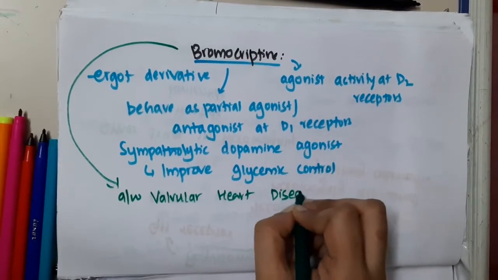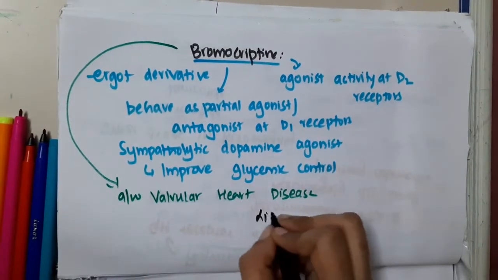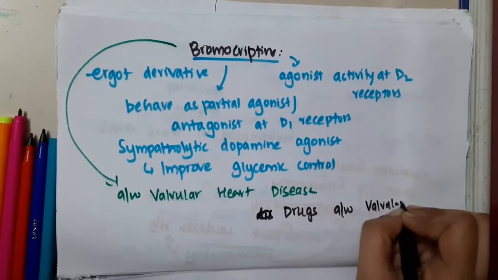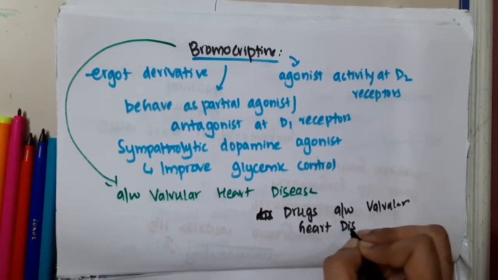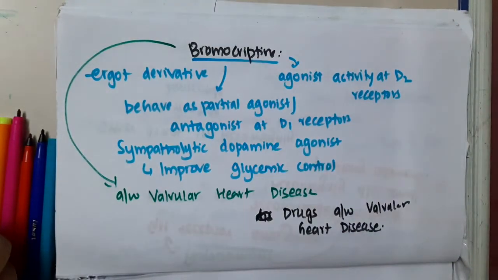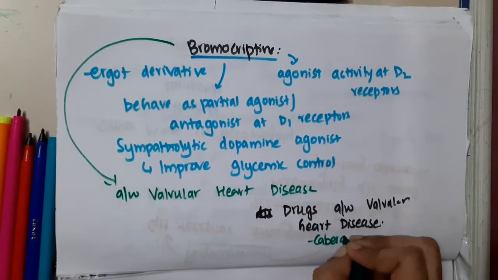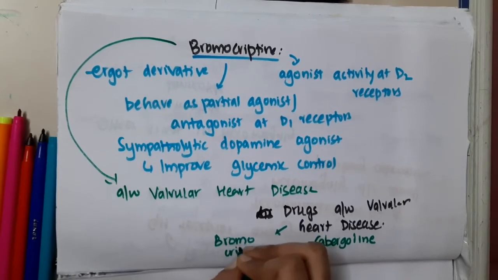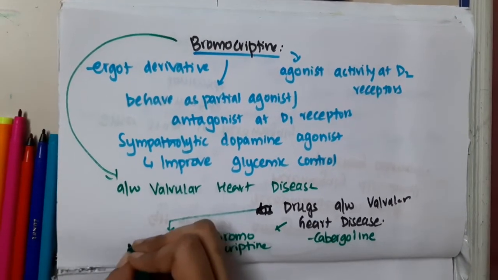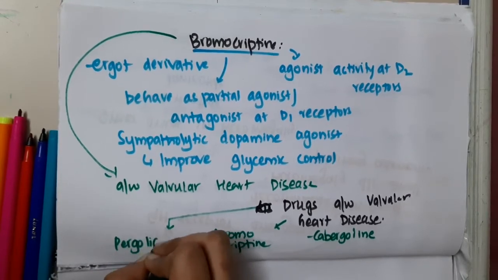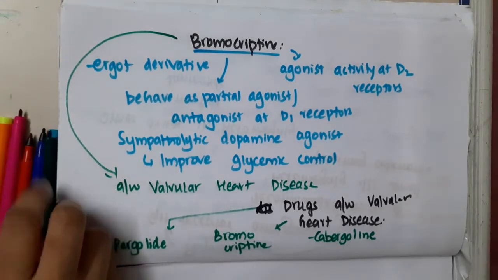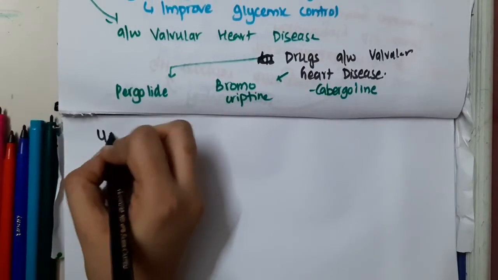Now if you were asked for a list of the drugs associated with valvular heart disease, the answer is cabergoline, bromocryptine, and pergolide. These are associated with valvular heart disease.